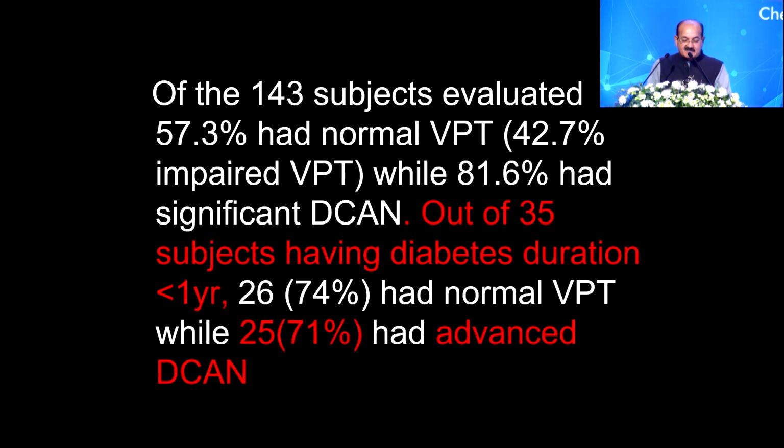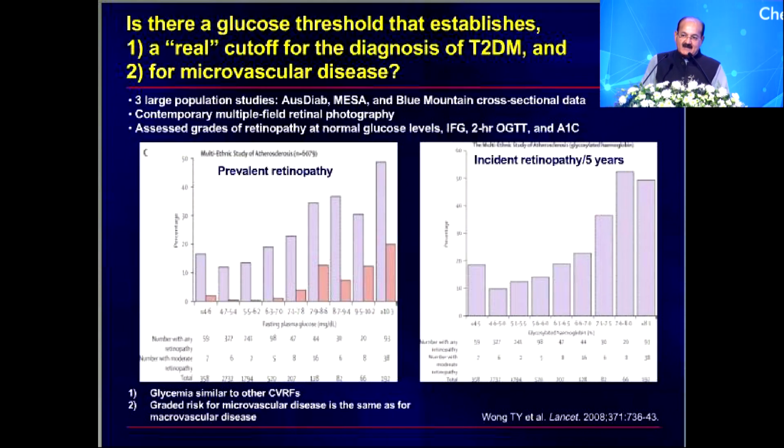Out of 35 subjects who had diabetes for less than 1 year, when they were subjected to a dialysis, a gadget which can pick up cardiac autonomic neuropathy much earlier in the course of the disease because it is very, very sensitive, it's a US FDA approved gadget, it was seen that 71% of patients during the first year of onset of disease already had cardiac autonomic neuropathy.